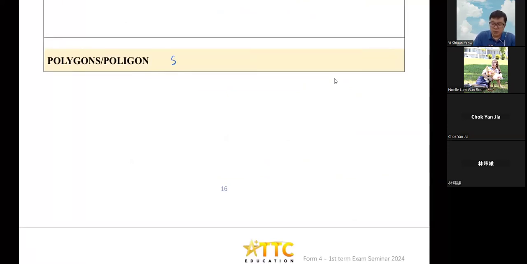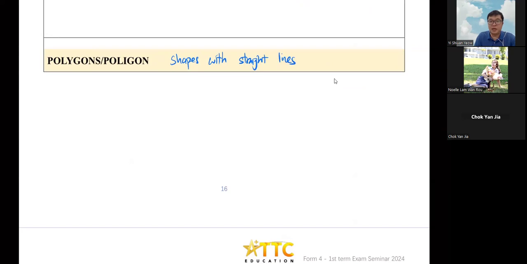Polygons means shapes created with straight lines. So all your pentagon, heptagon, hexagon, nonagon, octagon, everything is here. Those are called polygons. And then the main thing here is when you have a regular polygon, your n is equal to the number of sides, bilangan sisi, which means how many straight lines you have to create that polygon.